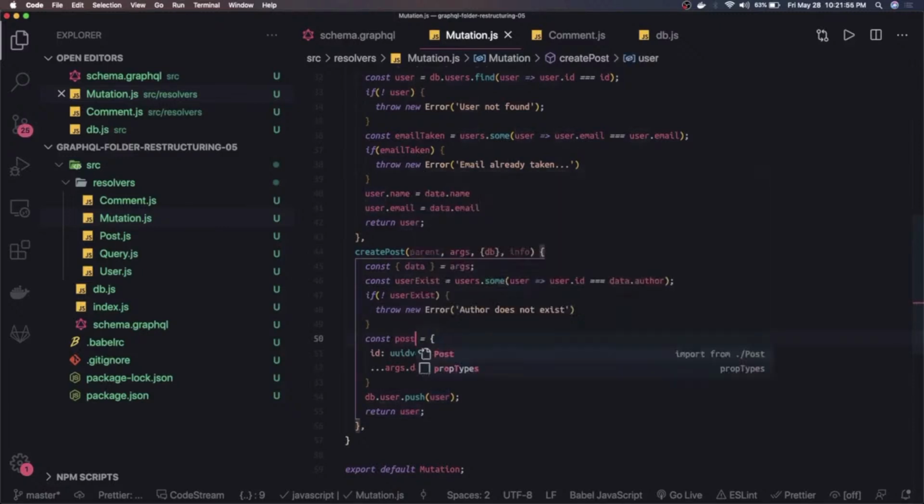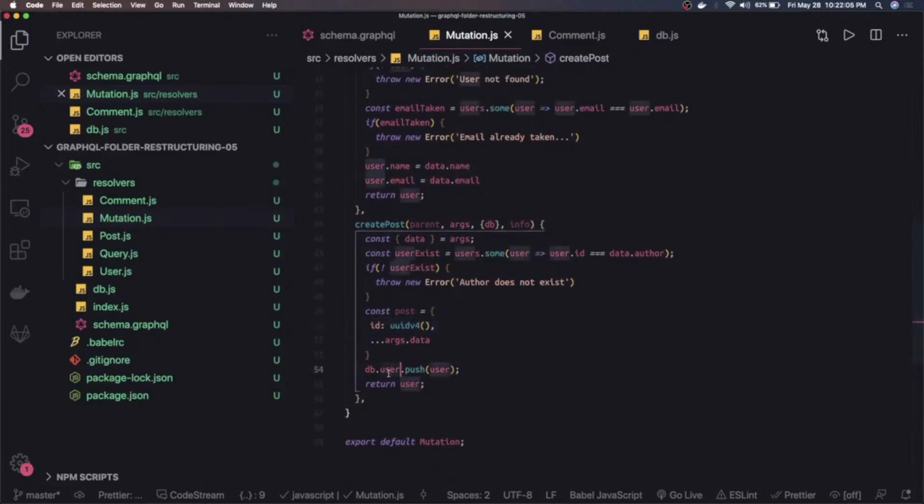Now it's a post object. We are just passing the ID and the rest of the payload, I mean body, title and the author information, and db.posts.push the new post, and we return this newly created post. This is our create post.